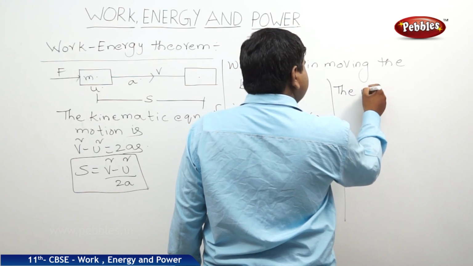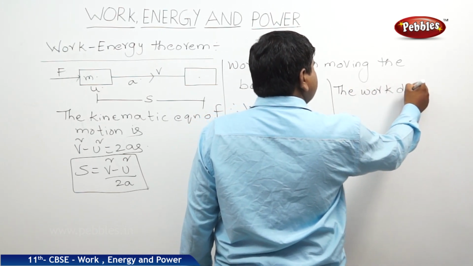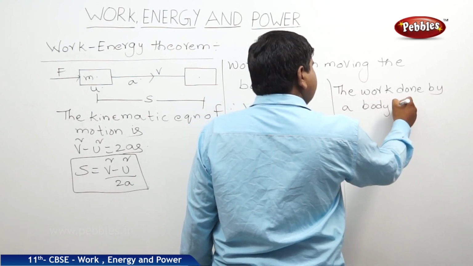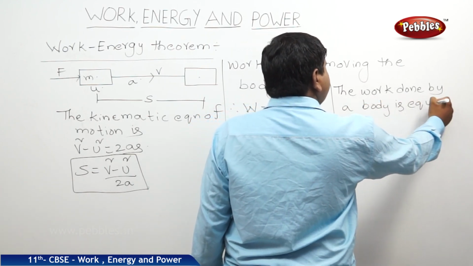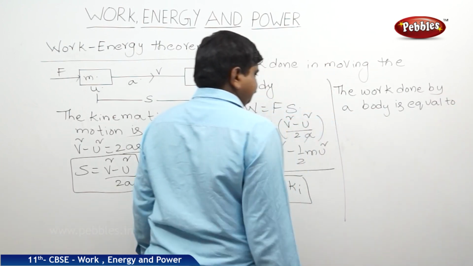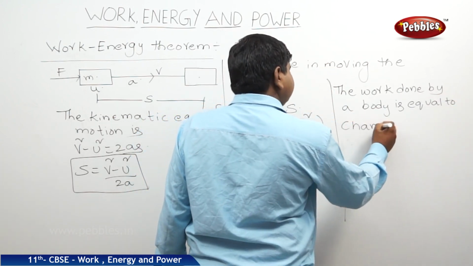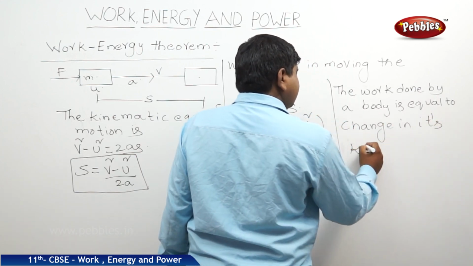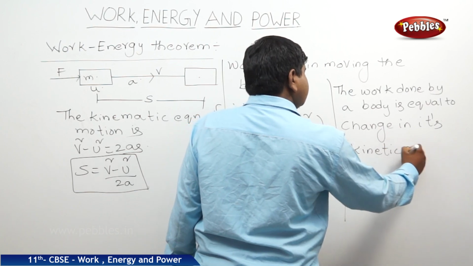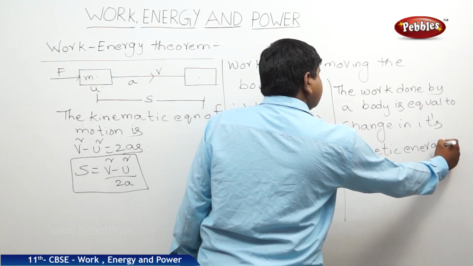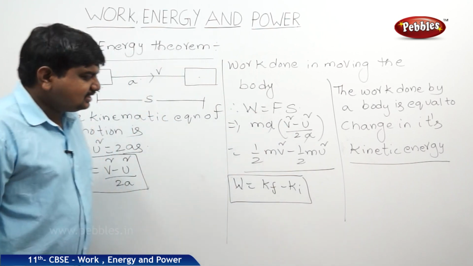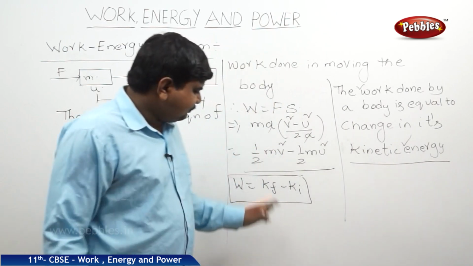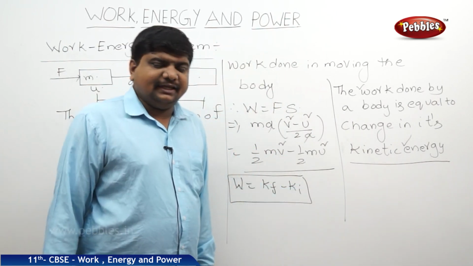So the work done by a body is equal to the change in its kinetic energy. This is the relationship between work and energy. So therefore W is equal to Kf minus Ki.